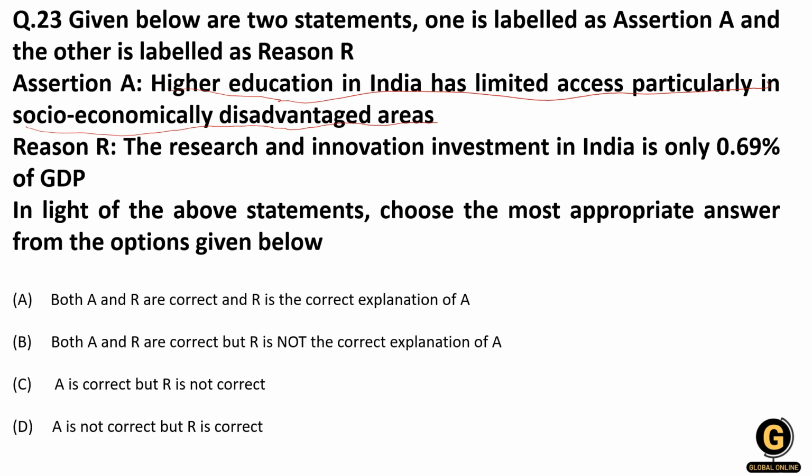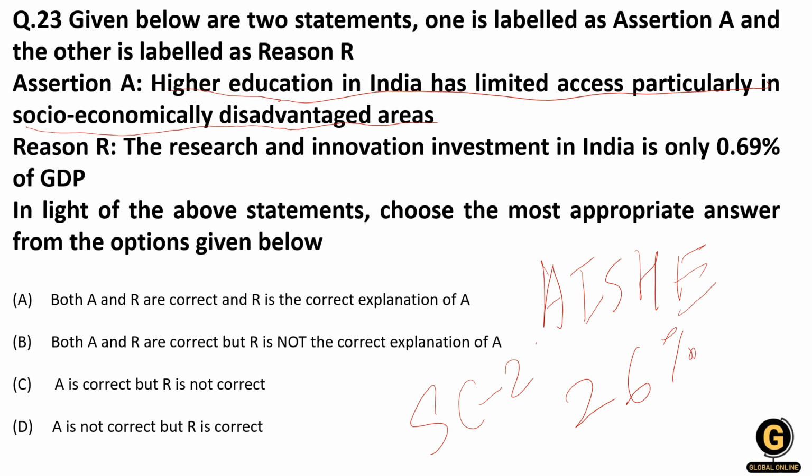They have asked why there is a big gap. According to the AISHE survey, India has a gross enrollment ratio of around 26%. Of that, the scheduled caste ratio is 21, and the scheduled tribe ratio is just around 15. So there's a huge difference. That shows there is a disadvantage in the socio-economically disadvantaged areas. So assertion A is correct.